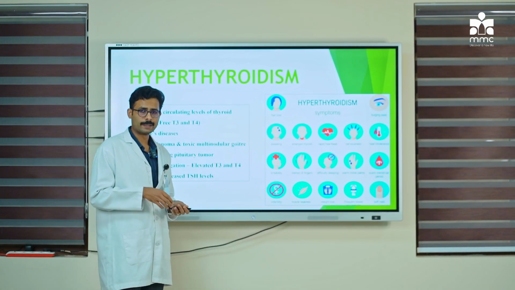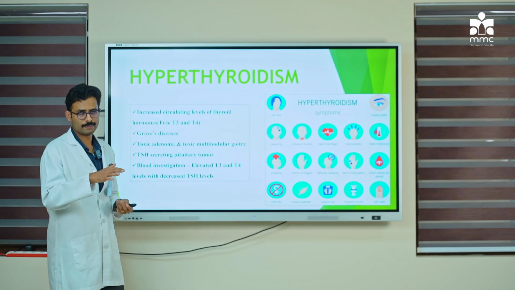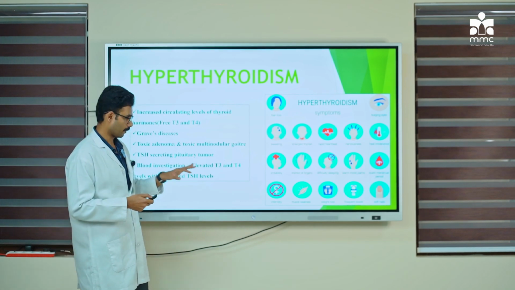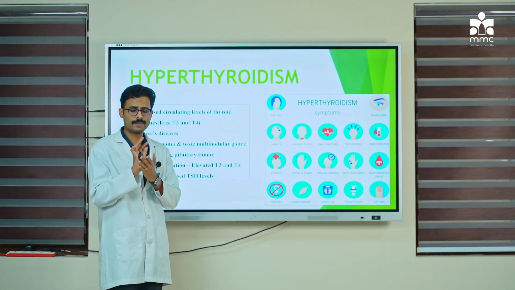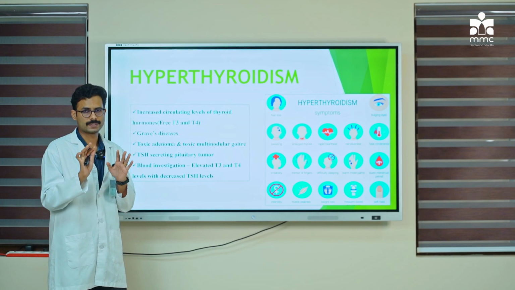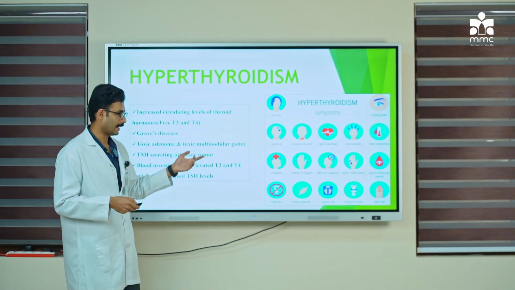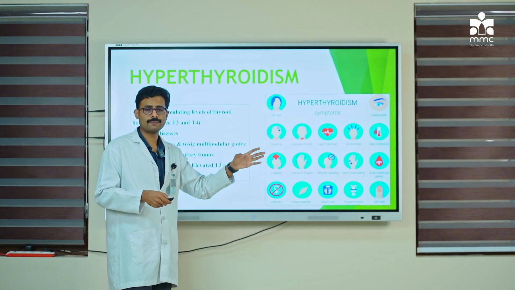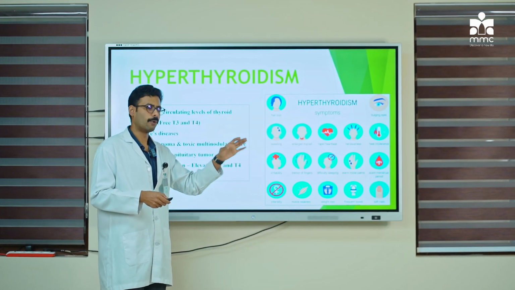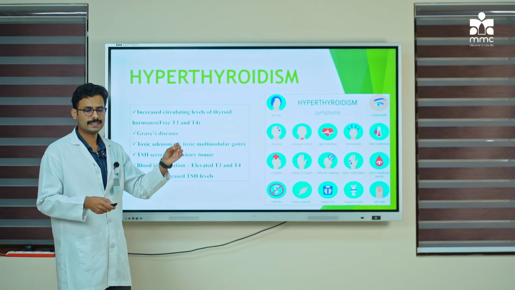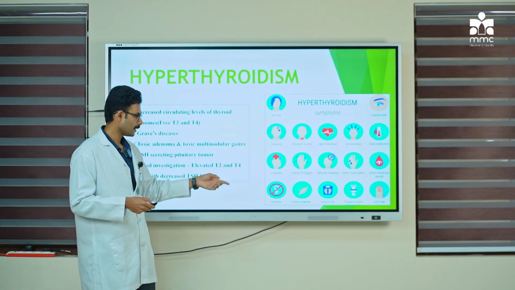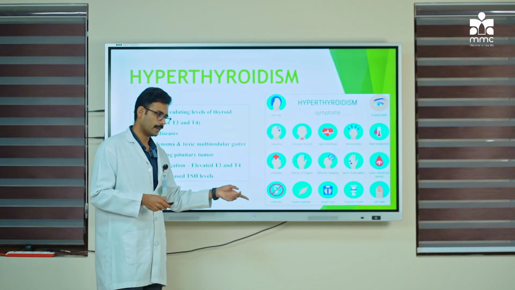They will have trembling of the fingers, so tremors seen in the fingers. They will have warm or moist palms, due to excessive sweating. They can have menstrual abnormalities, especially what we call oligomenorrhea. Oligomenorrhea means scanty menses. They are predisposed to infertility.